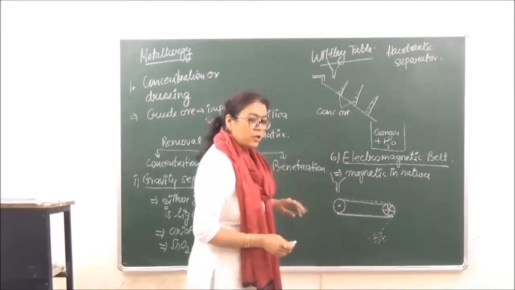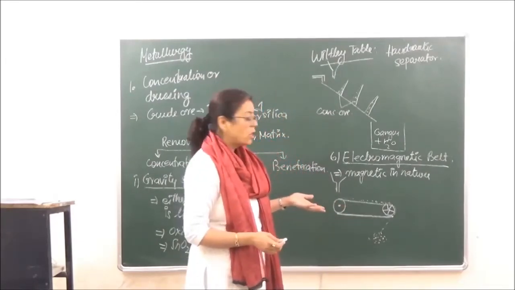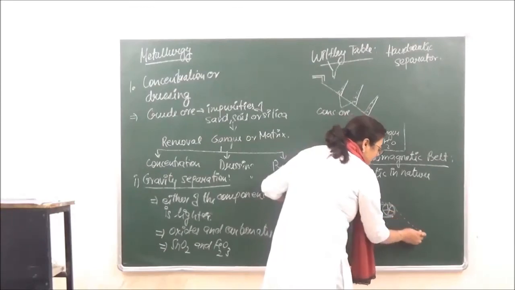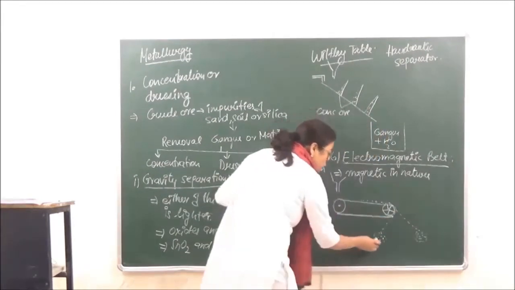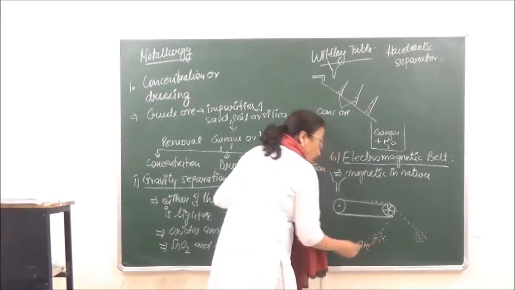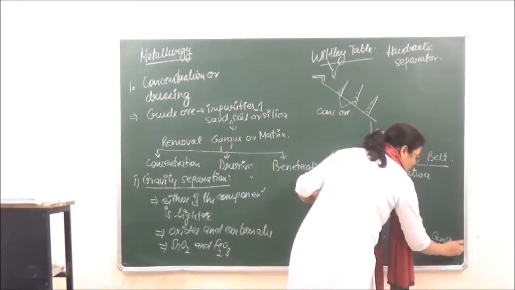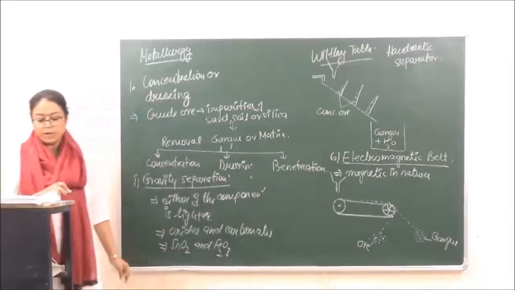Whereas the gangue or the matrix, which does not have magnetic properties, is not attracted by the magnet. It goes till here and slantingly falls on this side. So this is how you can separate the concentrated ore, and this is the gangue, right? So this is how you can concentrate the ore over here.